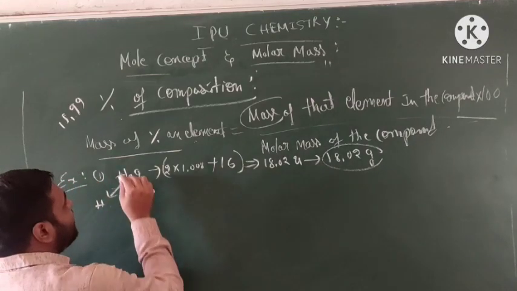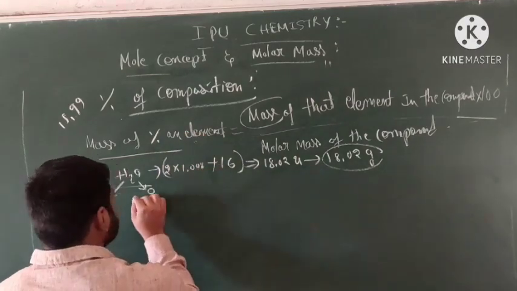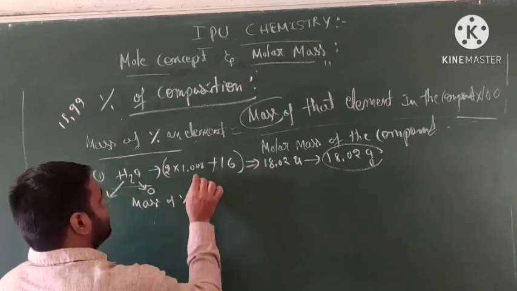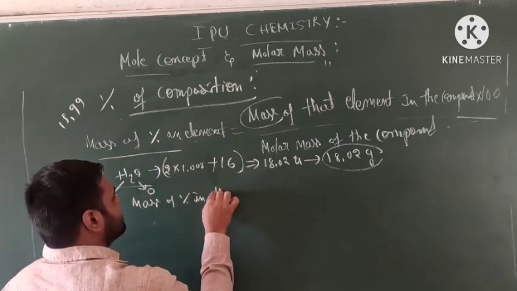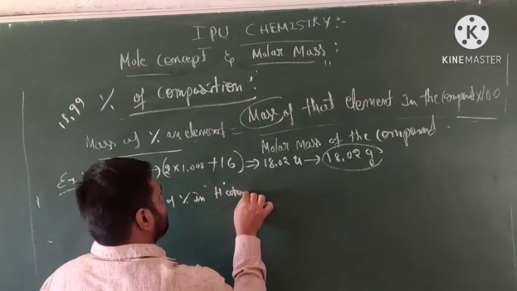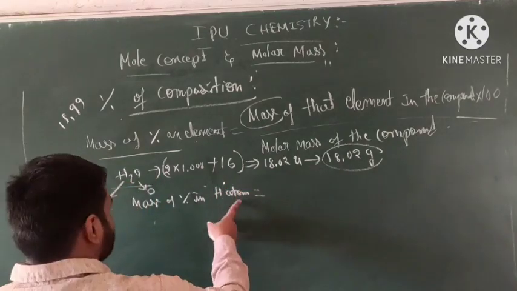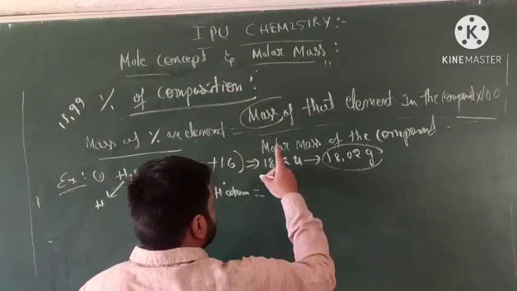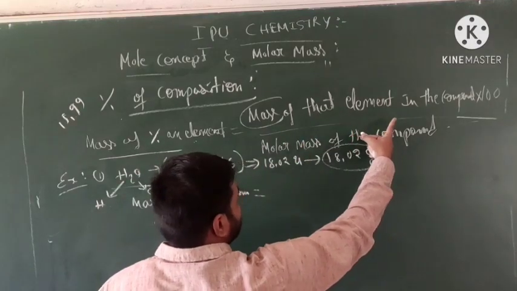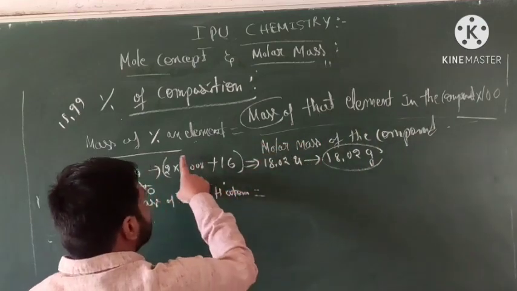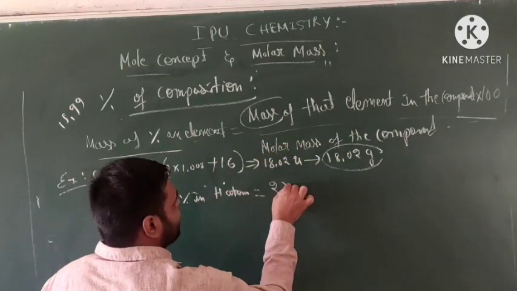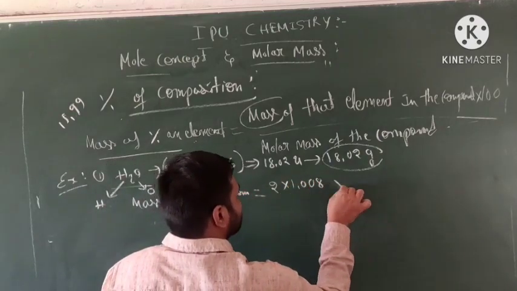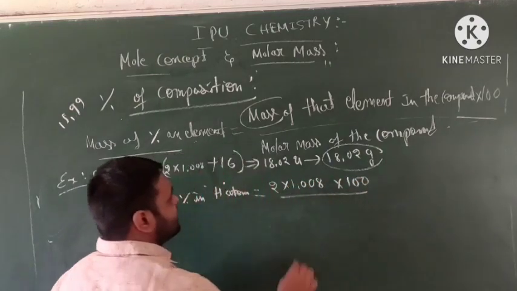Very simple. Mass percentage of hydrogen atom. Now let us go on checking the mass of that element in the compound. How many hydrogen atoms are there? 2 atoms. What is their mass? 1.008 into 100. Clear, students?